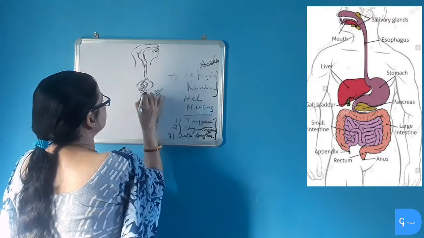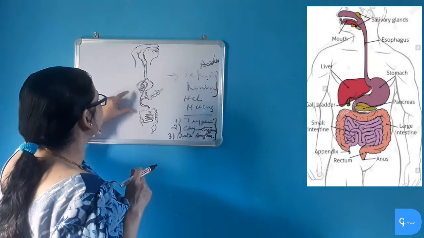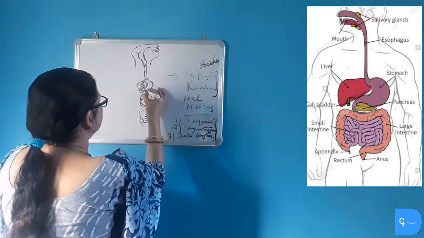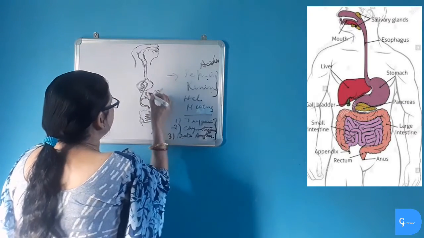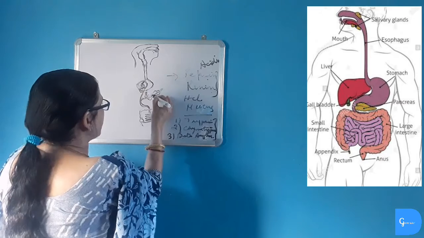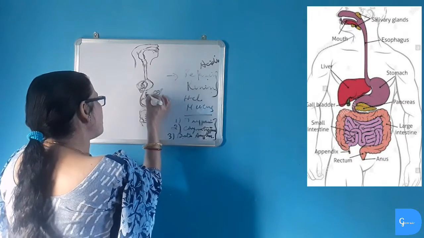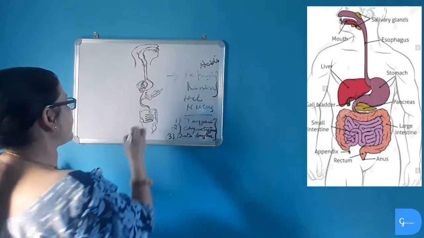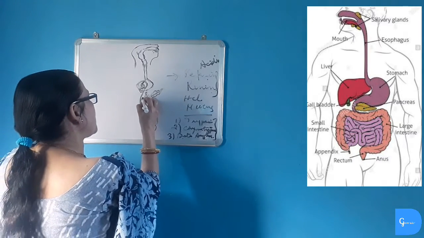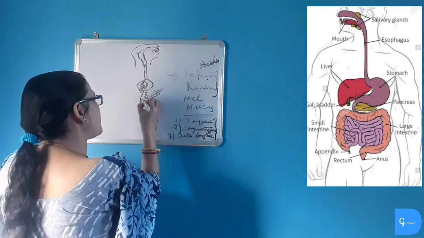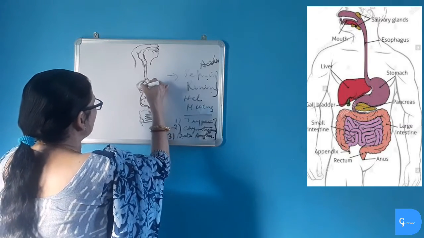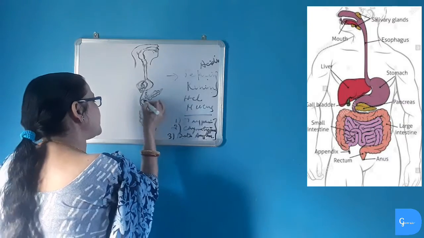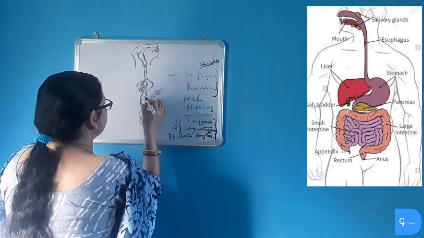From here begins the small intestine. Small intestine consists of three parts: duodenum, jejunum and ileum. Duodenum is a U-shaped part. Here hepatic duct and pancreatic duct combine together and form a common duct known as hepatopancreatic duct. It is a common duct of hepatic duct which brings the bile juice and pancreatic duct which brings the pancreatic enzymes, and it opens into the duodenum.